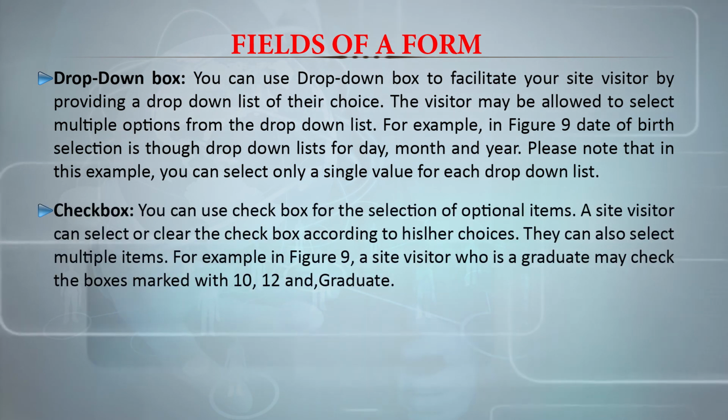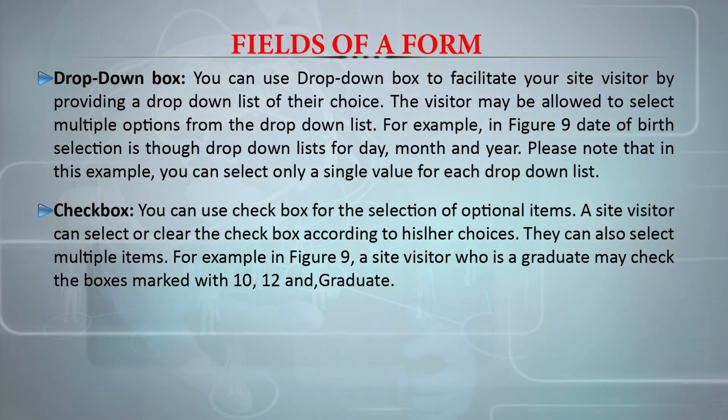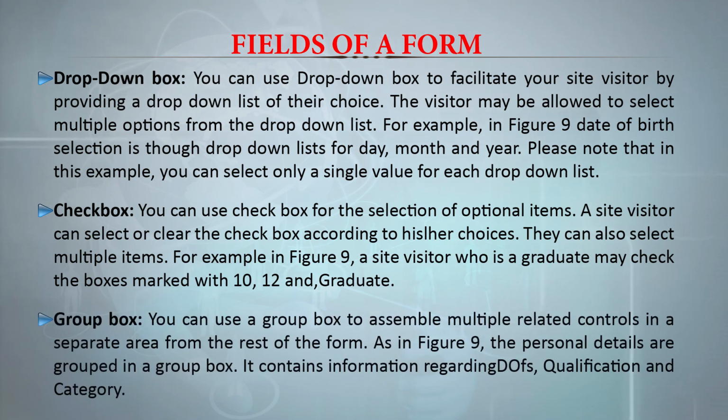Then you have the checkbox. You can use a checkbox for the selection of optional items. A site visitor can select or clear the checkbox according to his or her choices. They can also select multiple items. For example, in the image, a site visitor who is a graduate may check the boxes marked 10, 12 and graduate. Now if you consider a group box, you can use a group box to assemble multiple related controls in a separate area from the rest of the form. Again, if you check the image, the personal details are grouped in a group box. It contains information regarding qualification, date of birth and the category.